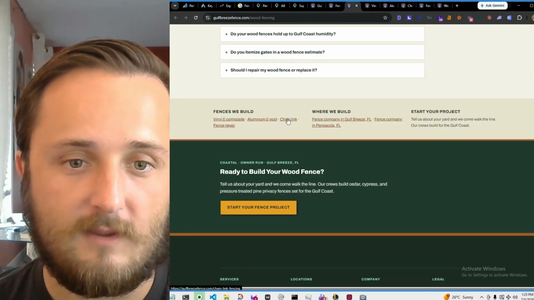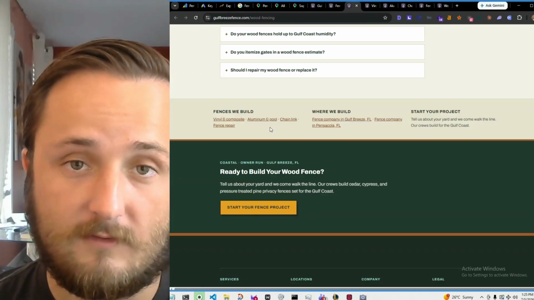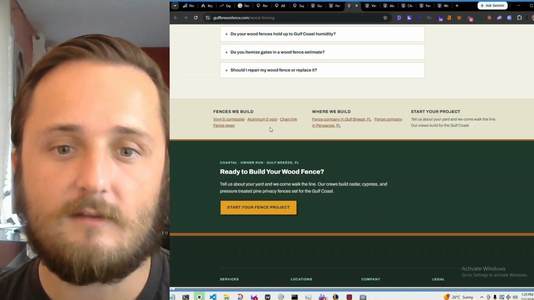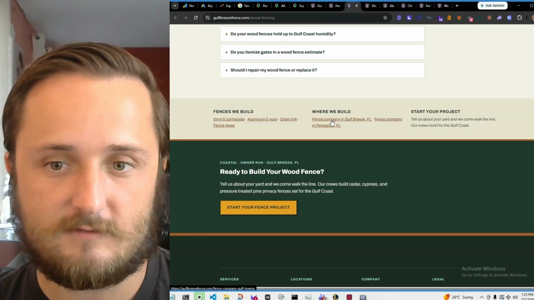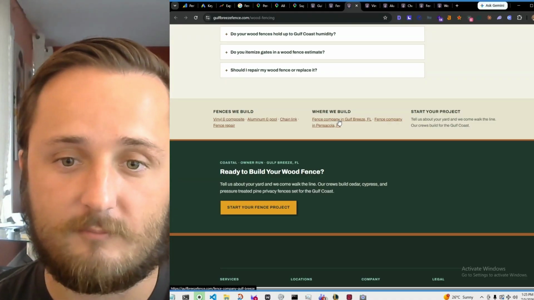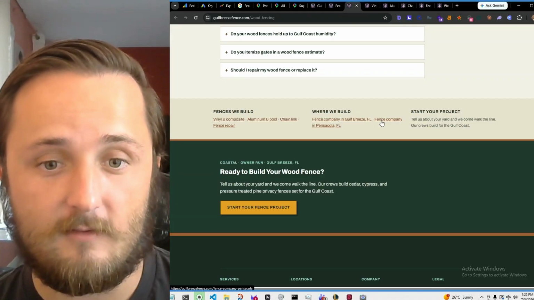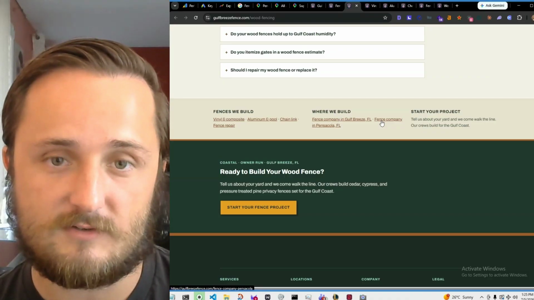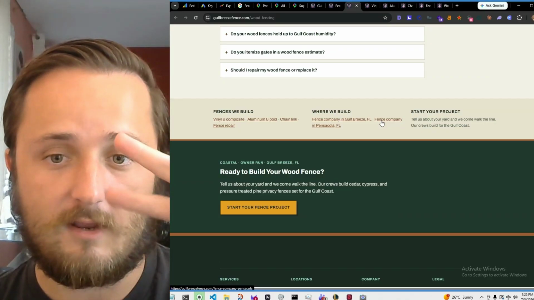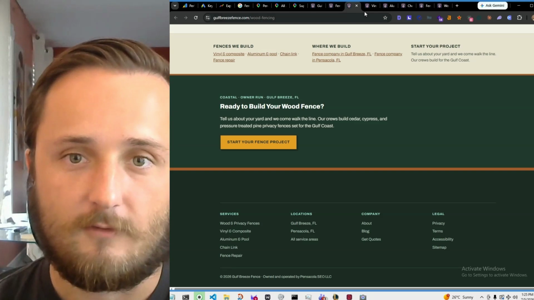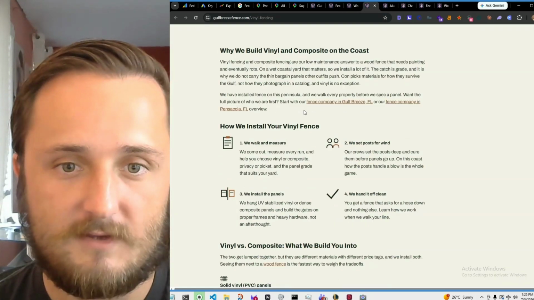Then down here, we have this little hub linking to the other fences or the other services that we provide, and also all interlinking to our money pages. We've got Fence Company in Gulf Breeze and Fence Company in Pensacola. For this site, we are targeting our location pages as our money pages. And for this site, we are targeting Gulf Breeze and Pensacola. So then that's the one service page. And we got another service page down here.